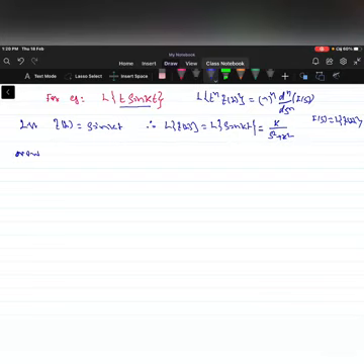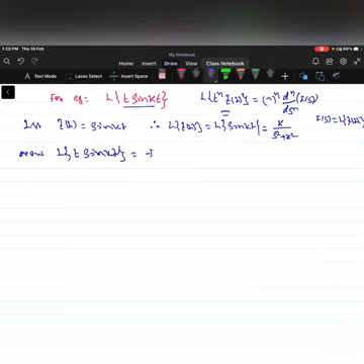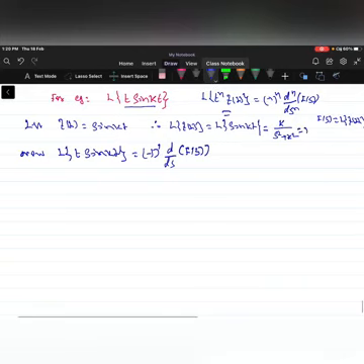So now using the property when n is equal to 1, Laplace of t into sin kt is equal to minus 1 to the power of 1, d by ds of F of s, where F of s is k by s square plus k square. So this is equal to minus 1 into d by ds of k by s square plus k square.